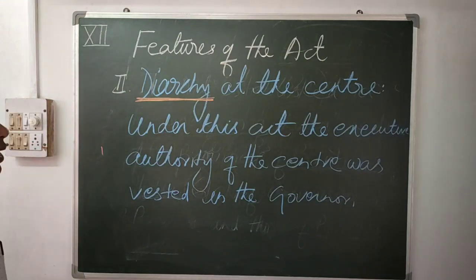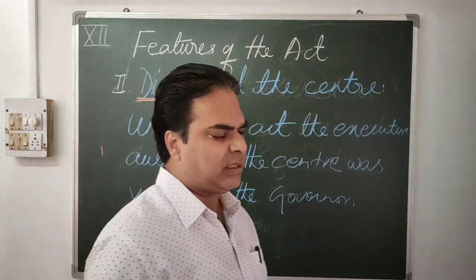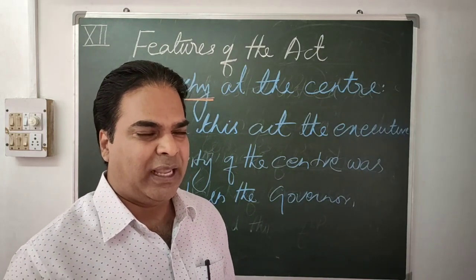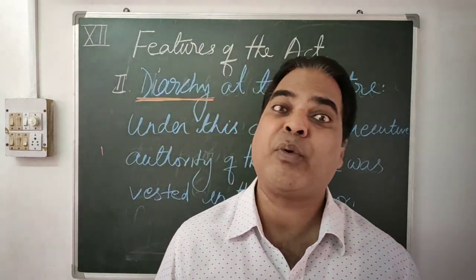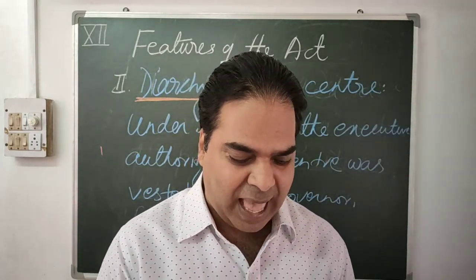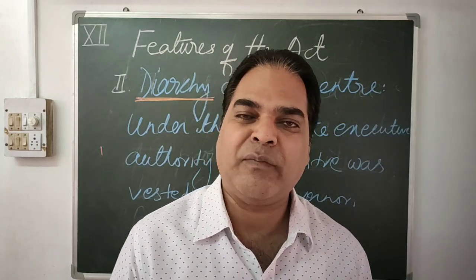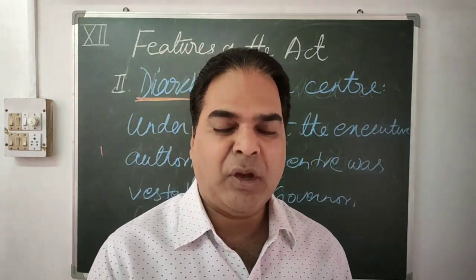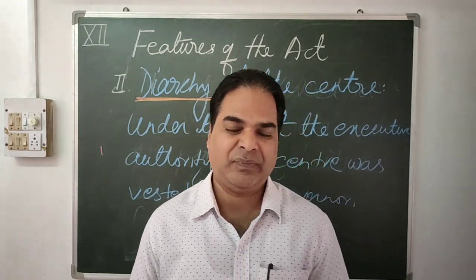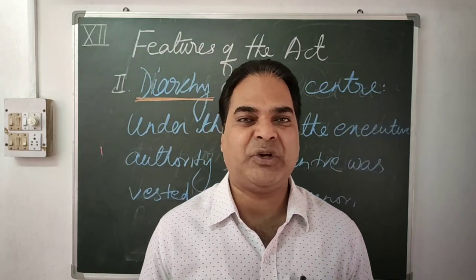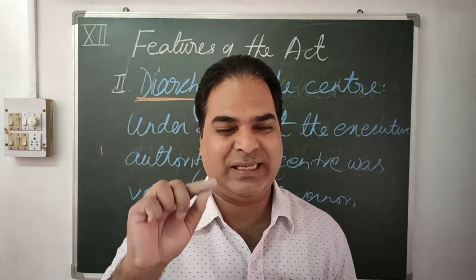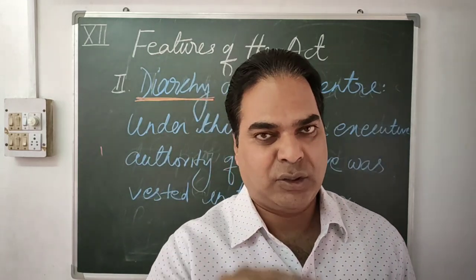So diarchy was at the center, and in 1935 the act which was introduced ended diarchy, the dual government, from the provinces, and the provinces were given autonomy, provincial autonomy. Provincial autonomy was introduced by the Government of India Act 1935. I'll explain this in the last part. So let us continue.